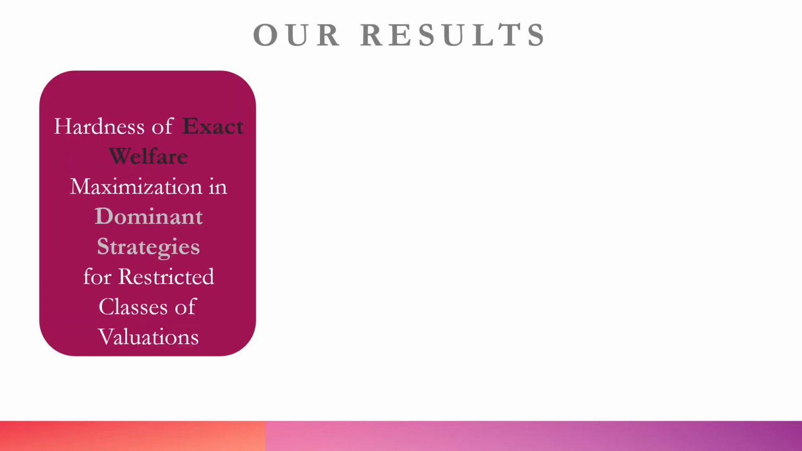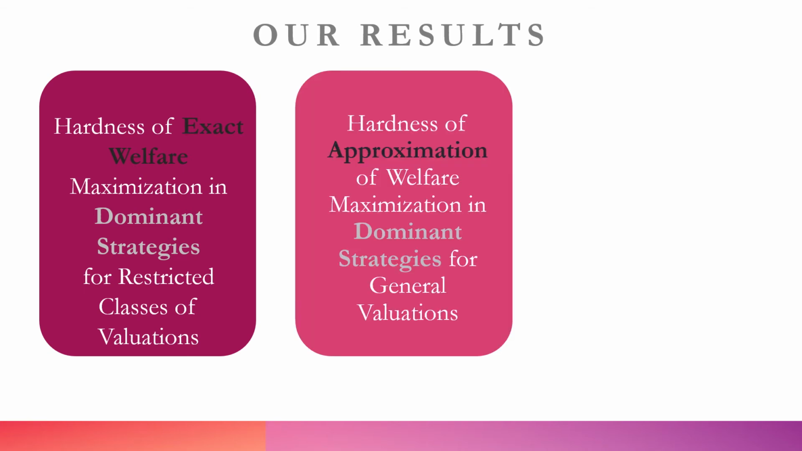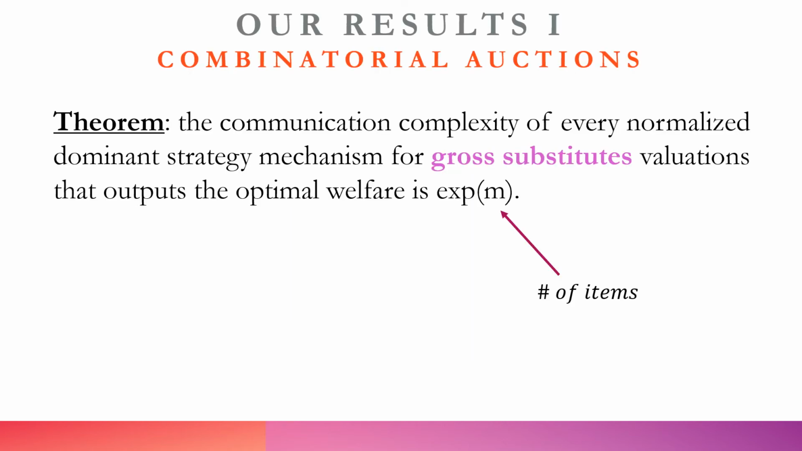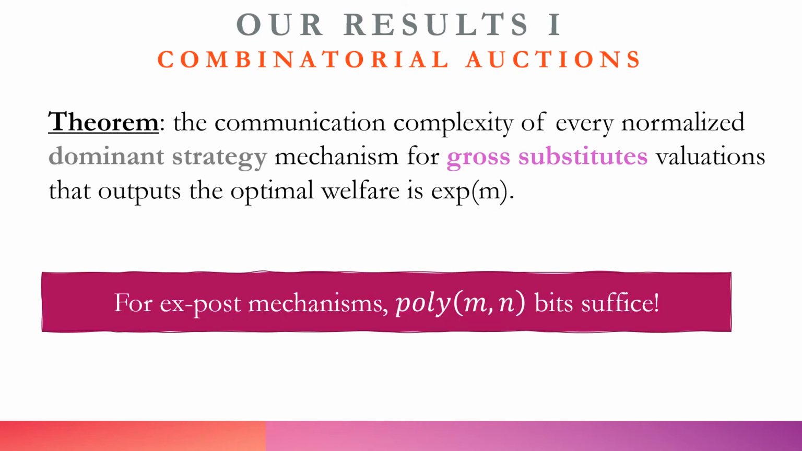Here are the results, which are divided into 3 categories. Hardness of exact welfare maximization of dominant strategy mechanisms for restricted classes of valuations. Hardness of approximation of dominant strategy mechanisms for general valuations. And hardness of approximation of simultaneous protocols. Now, our first theorem says that the communication complexity of every normalized dominant strategy mechanism that maximizes the welfare is at least exponential in M, where M is the number of items. In contrast, if we settle for ex-post mechanisms, then the optimal welfare can be computed efficiently.